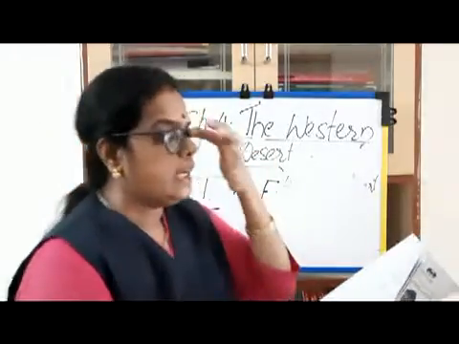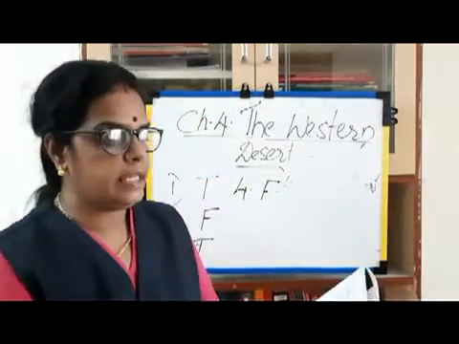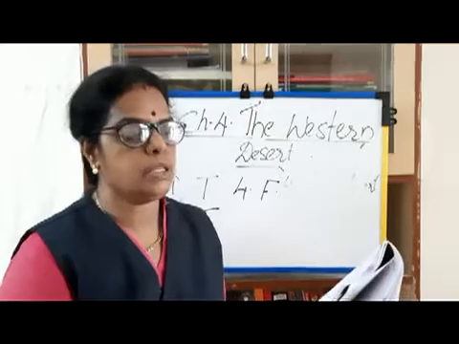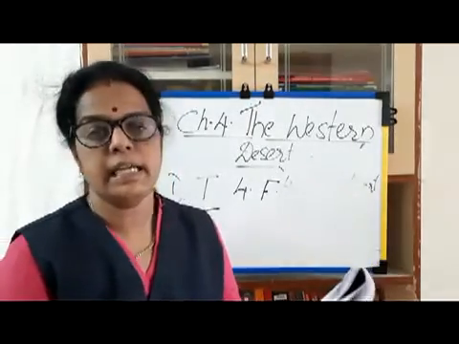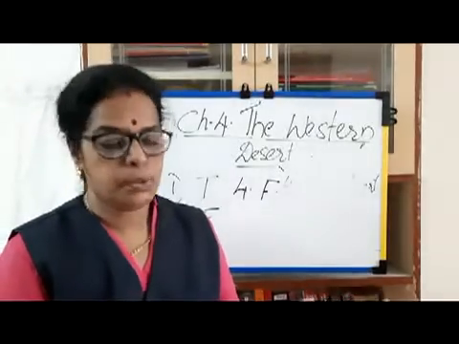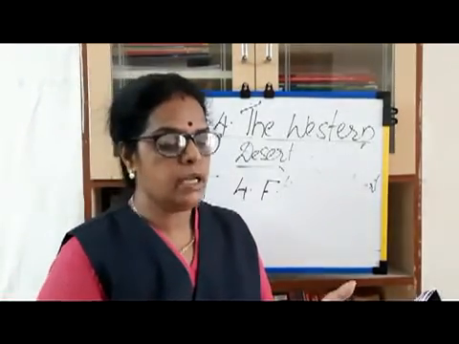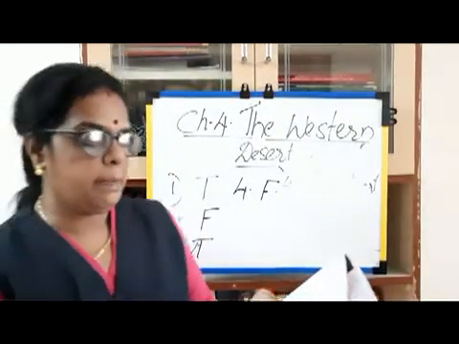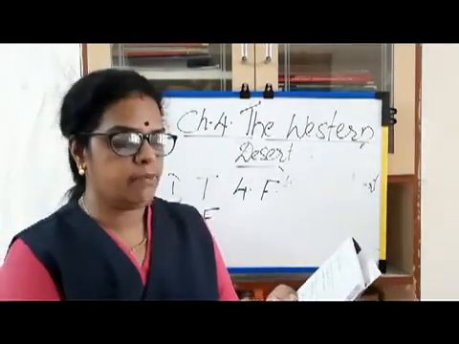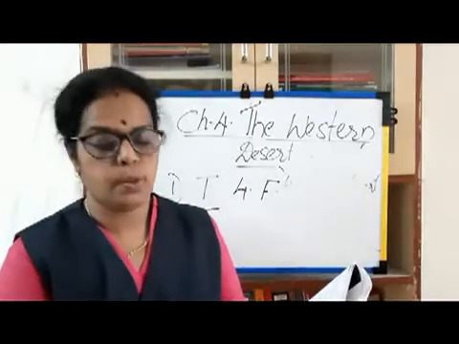Define the terms. The first one is sand dunes. Dunes are large masses of wind-blown sand and are most common in desert environments. Banjaras are a nomadic community of people. And oasis: a place in the desert where there is water and where plants grow.